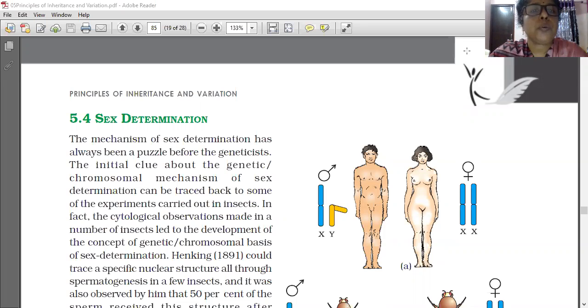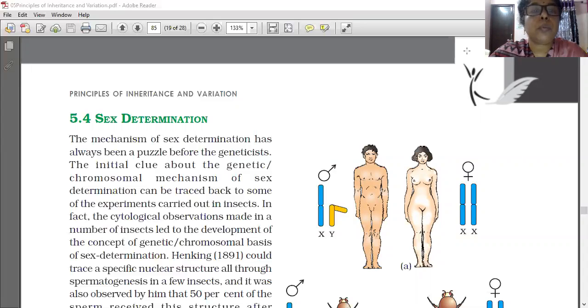The mechanism of sex determination was always a puzzle before genetics. Scientists did not know the reason why half of the people are male and half are female. What is the basis of such determination? That was not known by the scientists.